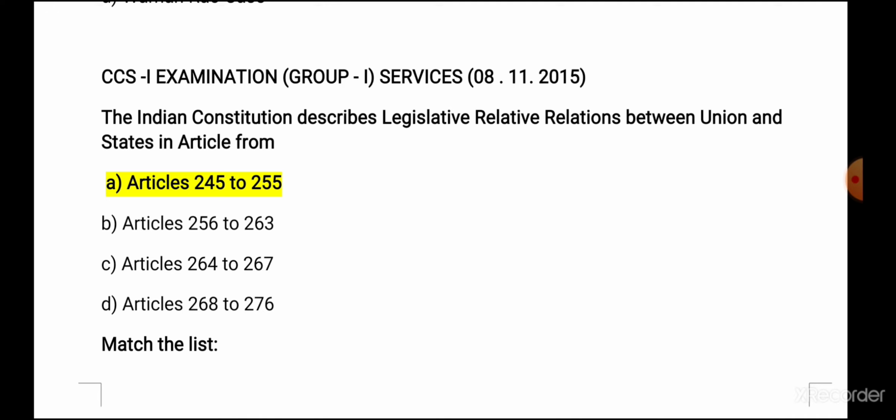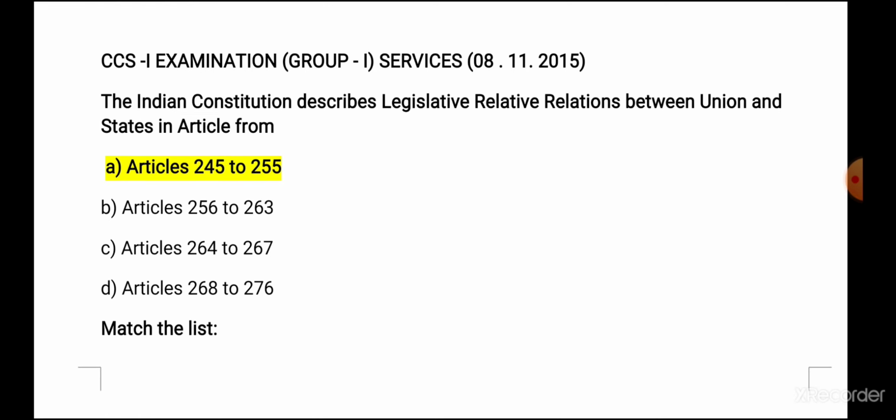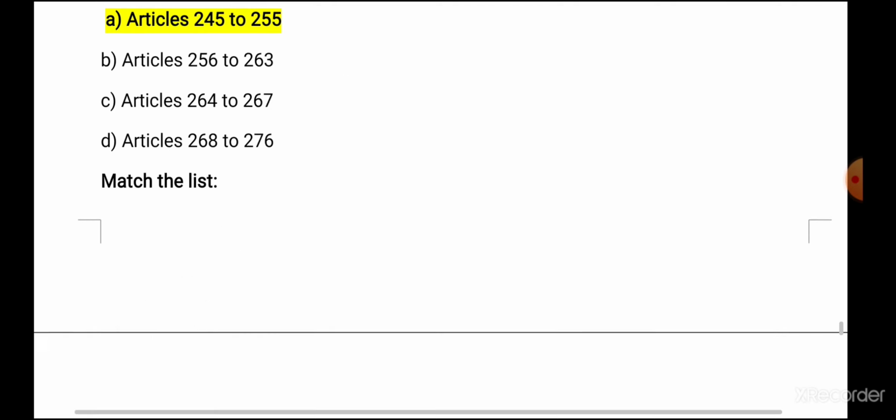In this there are two relations, legislative relation and administrative relation. Legislative relation is article 245 to 255, and administrative relations are articles 256 to 263. So here the answer is A, article 245 to 255 related to legislative relation between the union and state.